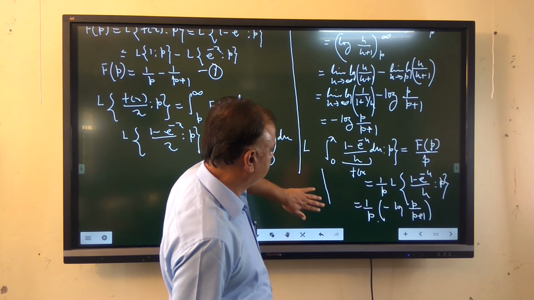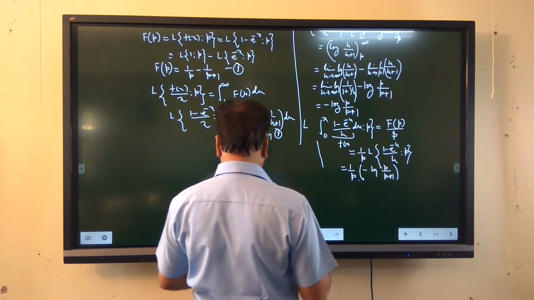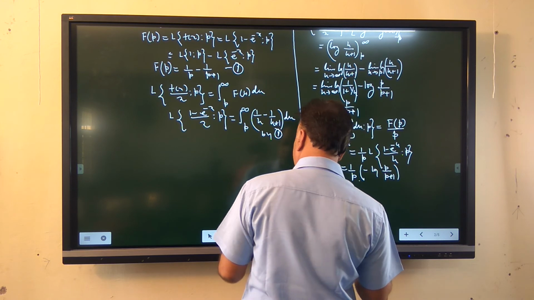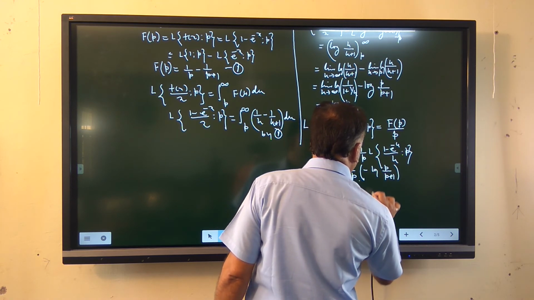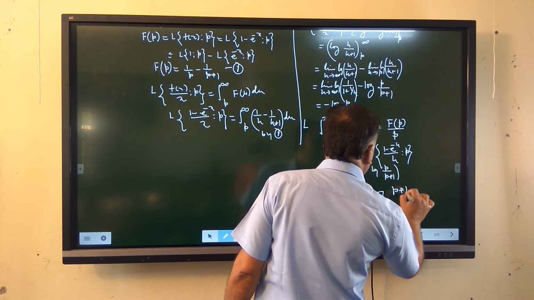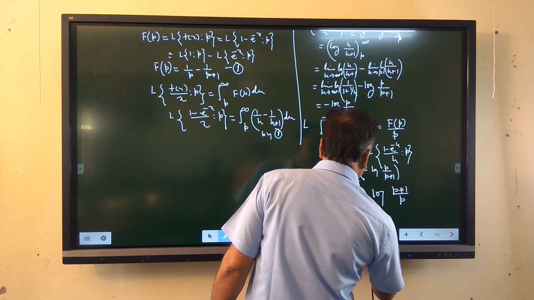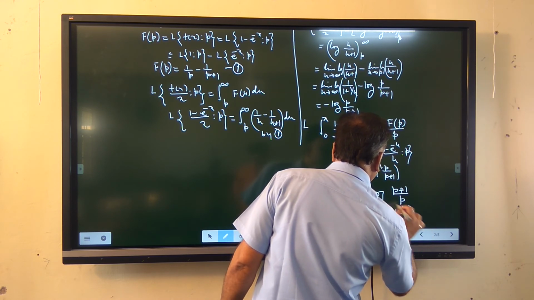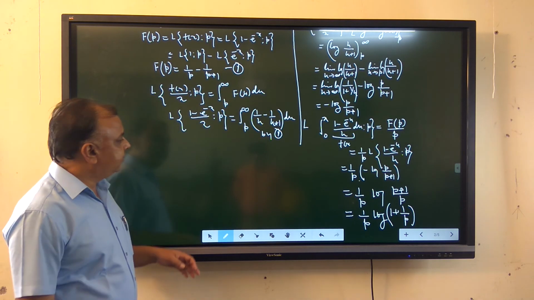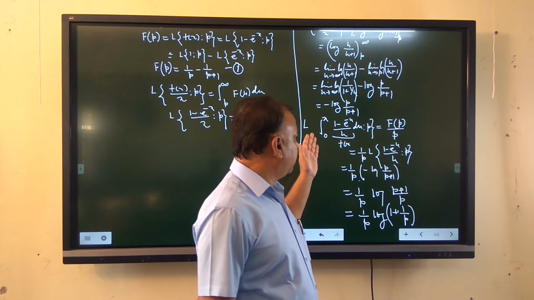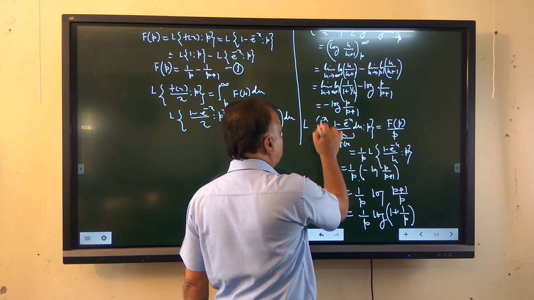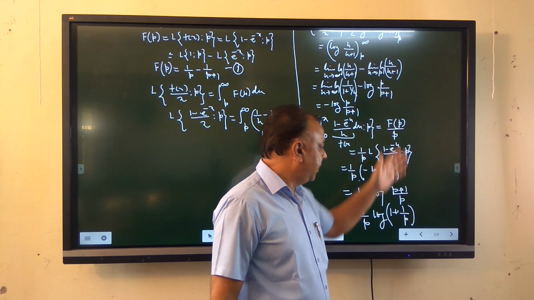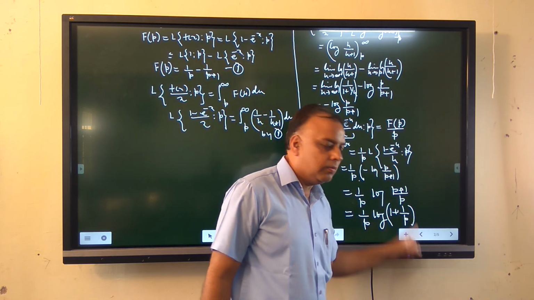If we calculate this, it comes to be 1 upon p log of (p plus 1) upon p, or 1 upon p log of 1 plus 1 upon p, which is the required result. The Laplace transformation of the integral from 0 to x of 1 minus e raised to minus u upon u du with respect to p is equal to 1 upon p log of 1 plus 1 upon p.